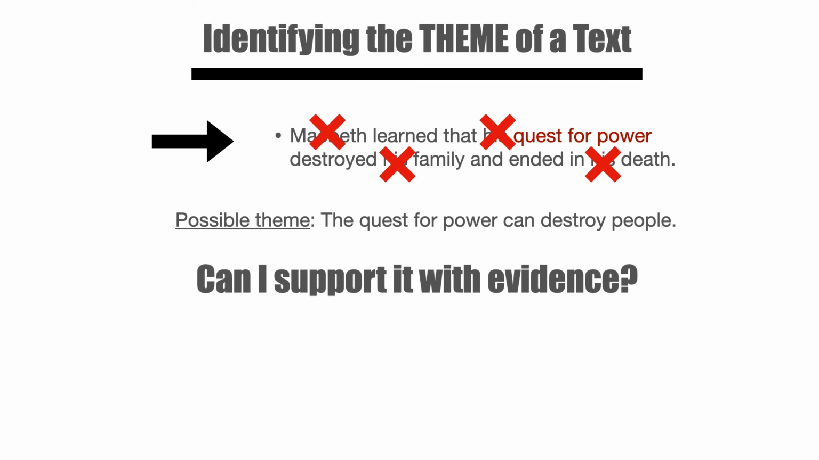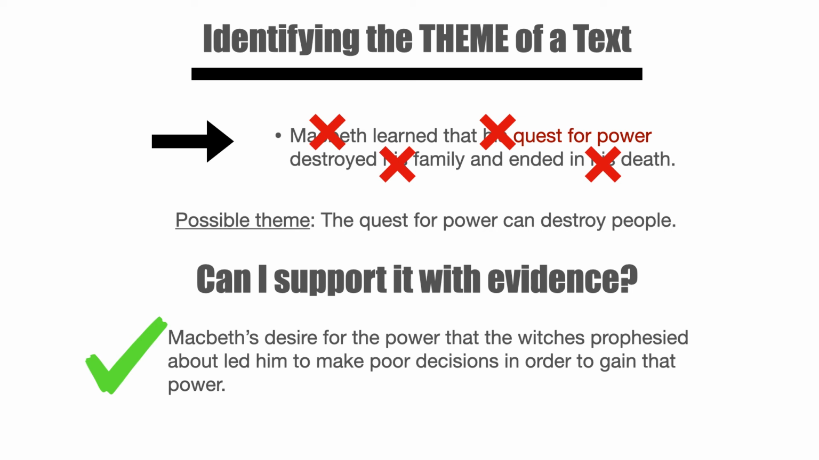But a key component to identifying the theme is to ask yourself, can I support this theme with evidence from the text? In other words, are there specific examples I can pull from the story that support this lesson? In this case, yes, I can. Macbeth's desire for the power that the witches prophesied about led him to make poor decisions in order to gain that power. And I can look back through the drama and see specific examples of his quest for power and how it brought about destruction.